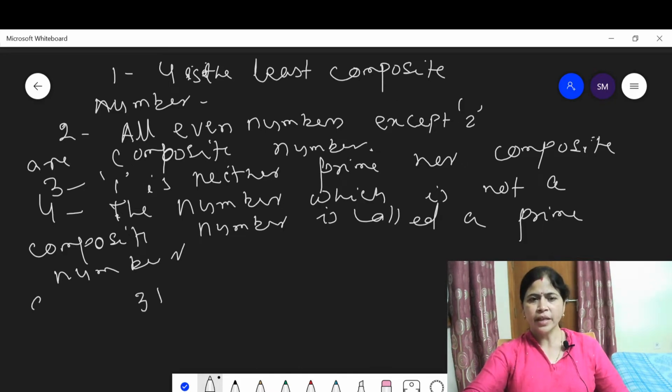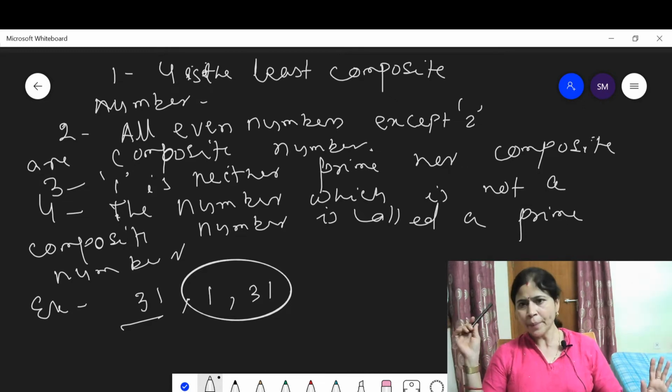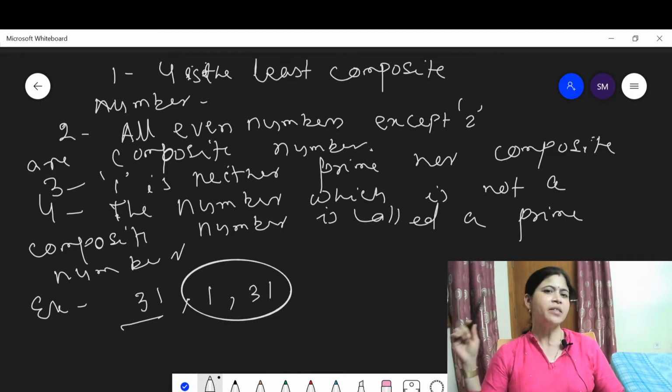Example 31. Find the factors of 31. 1 and 31. Are there any other factors of 31? Is there any number except 1 and 31 divisible by 31? Is there any other number that divides 31, except 1 and 31? No. This means 31 is a prime number.